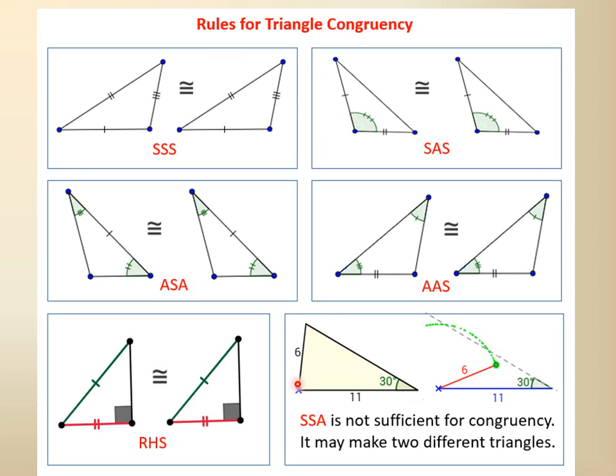How can we say that? Now you see, if this is 30 degrees, and here is also 30 degrees. This is 11 centimeters. This is also 11 centimeters. The other one is 6 centimeters. If the side goes down here and it remains 6, you see that the 30 degrees doesn't remain the same. So it reduces. So if these two sides are equal and the angle is not between them, you can't say it is congruent. You can see from the figure.